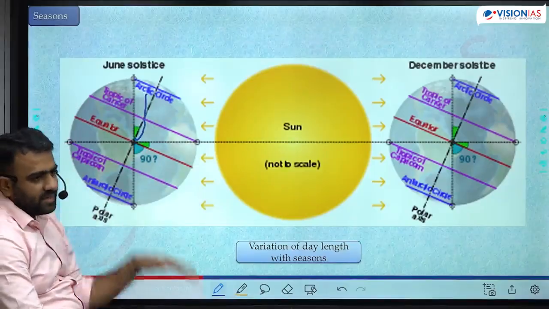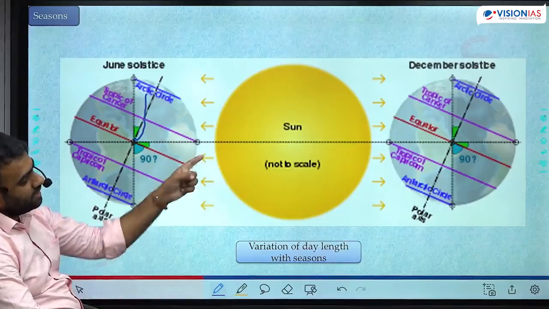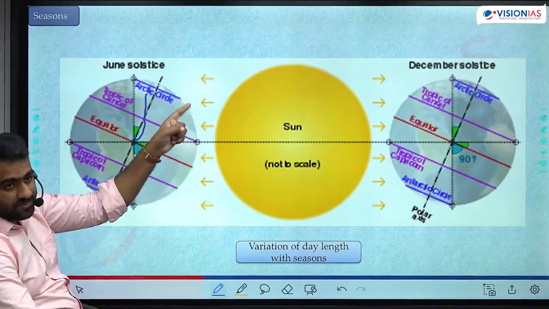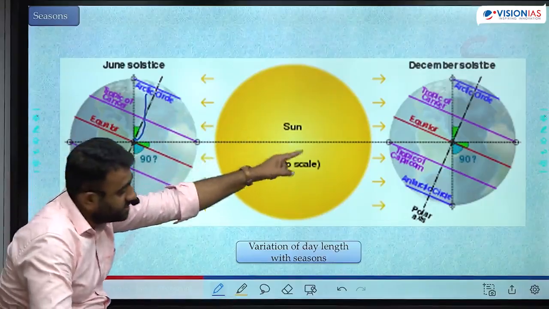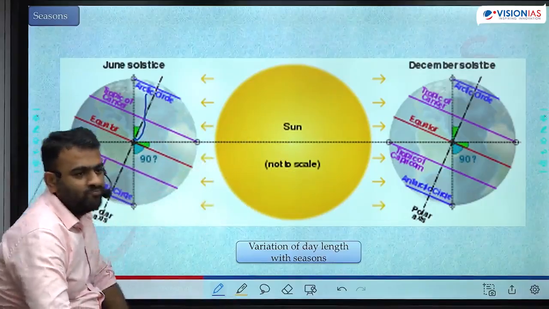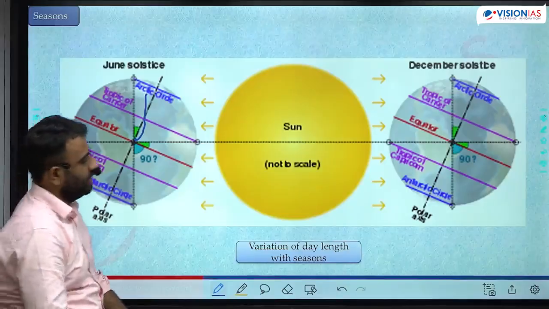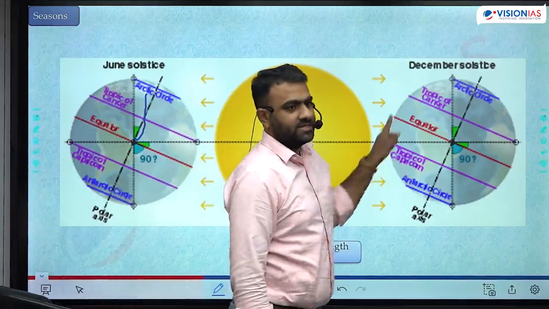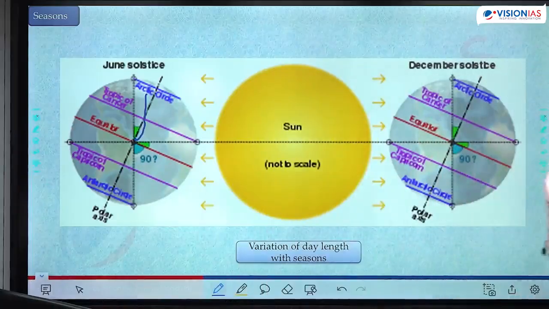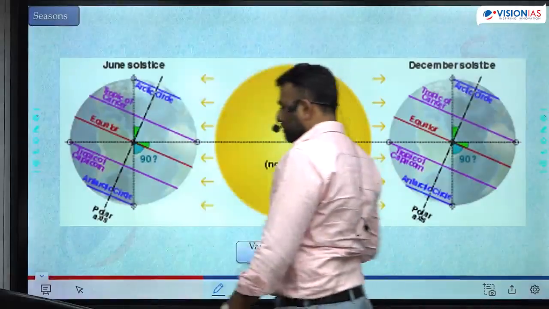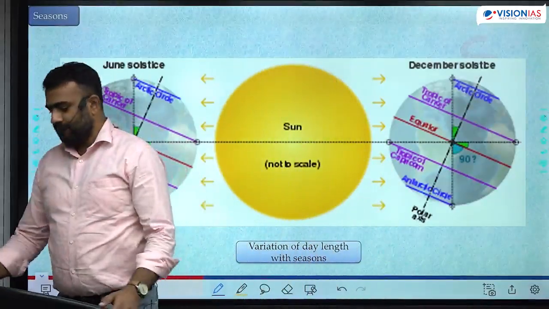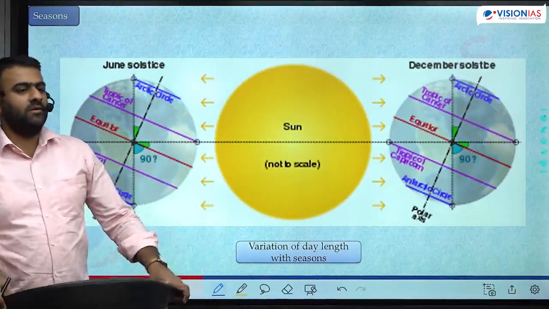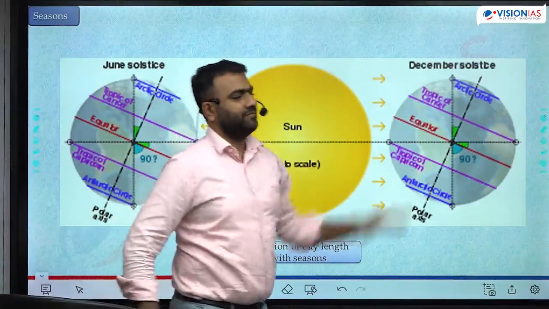Southern hemisphere had shorter length of the day, lower intensity of sunlight. Now because of the same tilt, length of the day is decreasing in the northern hemisphere. Length of the day is increasing in the southern hemisphere. Intensity of sunlight is higher here, intensity of sunlight is lower here. Why? ऐसे क्यों होगा? Because पूरा exact reversal हो गया ना. Now the northern hemisphere is tilted away.